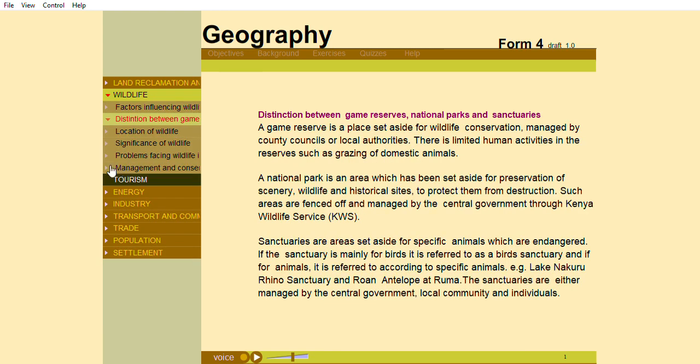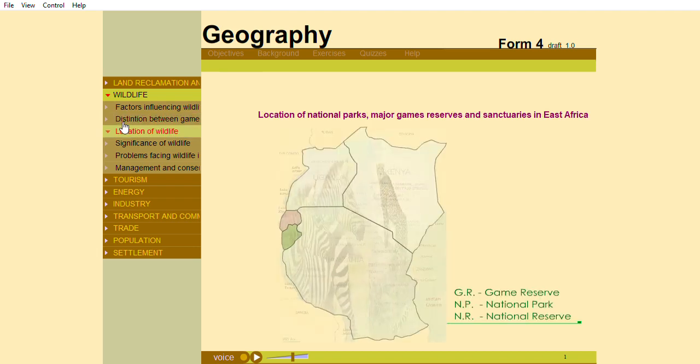A game reserve is a place set aside for wildlife conservation, managed by county councils or local authorities. There are limited human activities in the reserves, such as grazing of domestic animals. Location of national parks, major game reserves, and sanctuaries in East Africa.